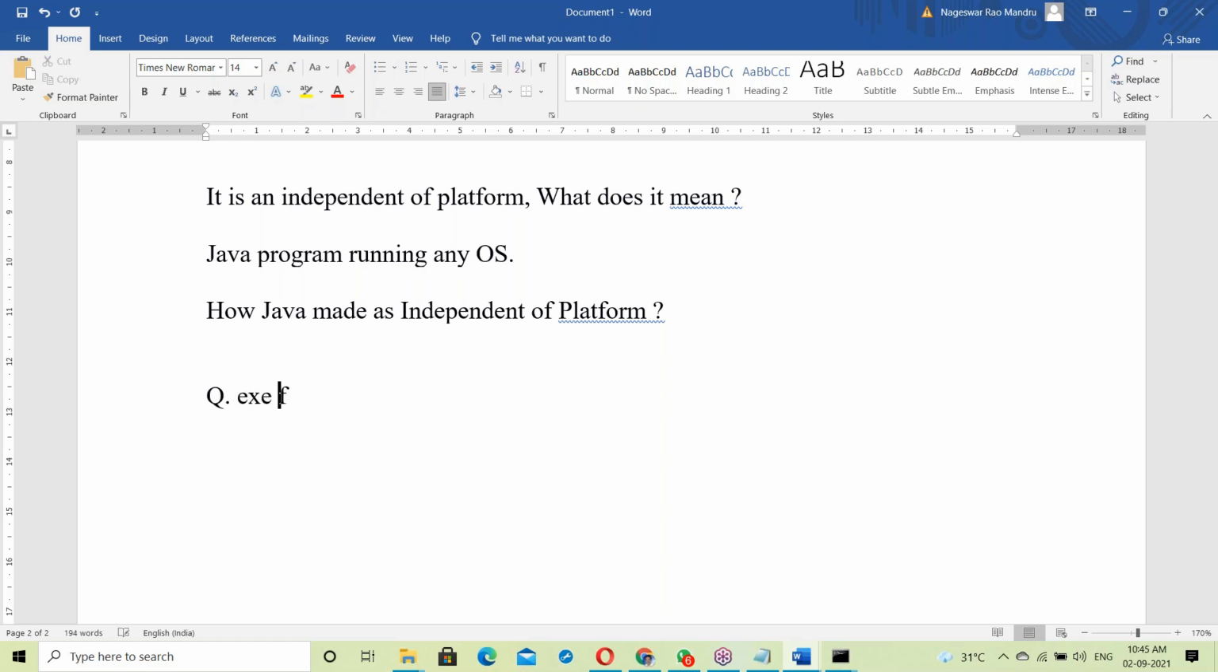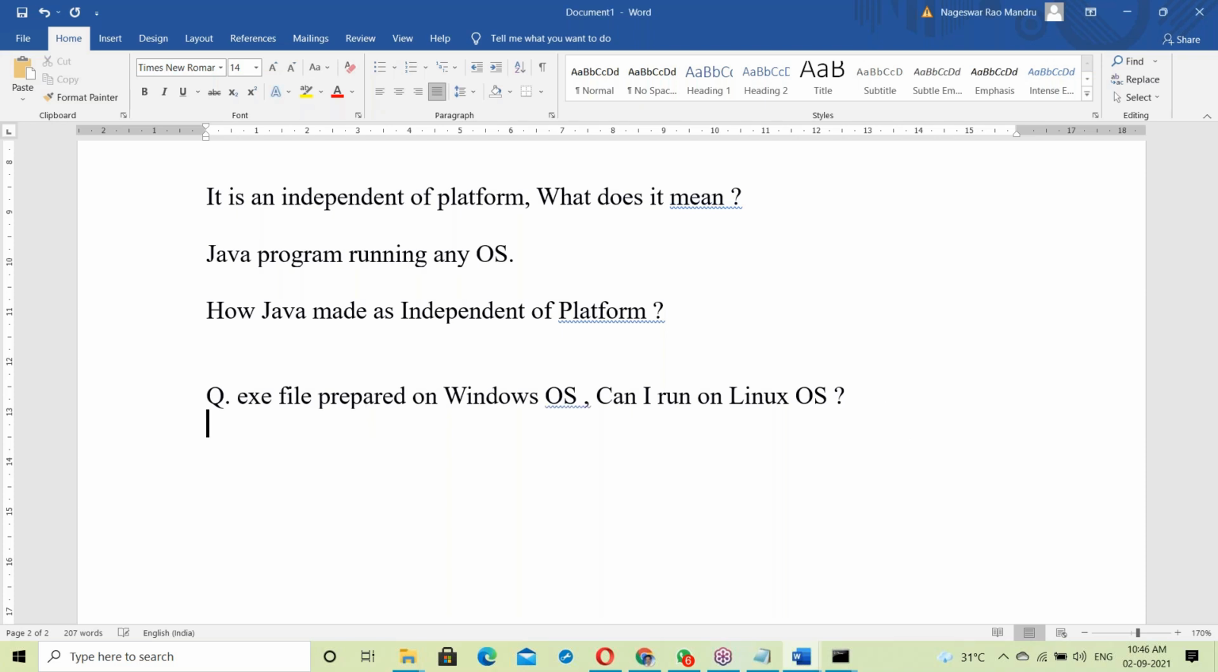The question is, an exe file prepared on Windows OS, can I run it on Linux OS? Can anyone answer this? Say yes or no.